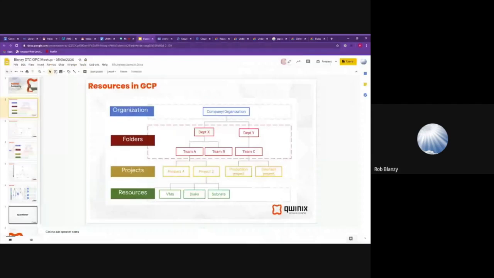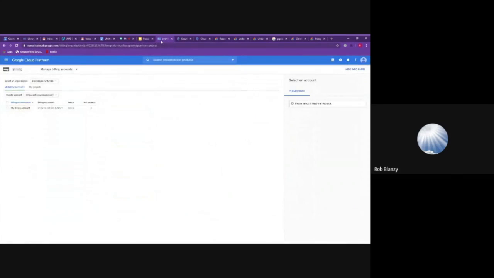Now, one important thing about organizations is there's some services within GCP. And did you see my screen switch? Just want to make sure. Yep. Perfect.